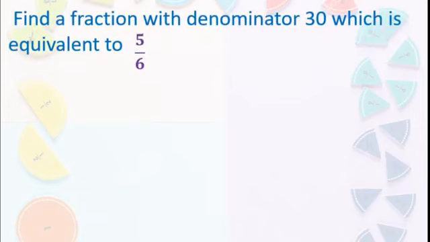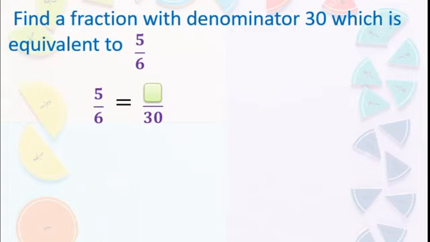Now, one more sum is there to clarify. Find a fraction with the denominator 30, which is equivalent to 5 upon 6. Yes, dear students, I will write this. 5 upon 6 is equal to dash upon 30. 30 is given. They need the denominator as 30, and we have to find out the numerator. Can you guess which method we are going to apply? Multiplication or division? Yes, of course multiplication.